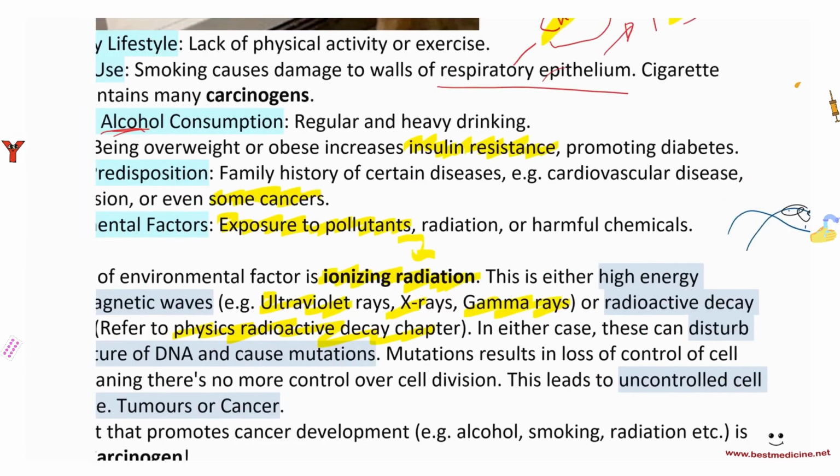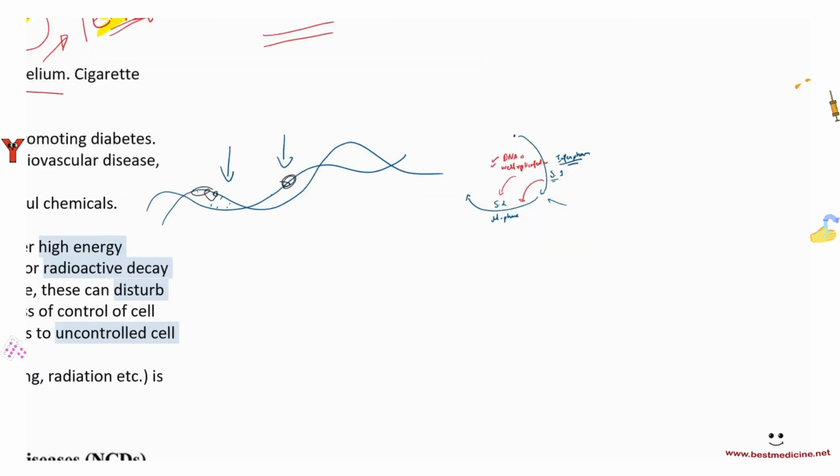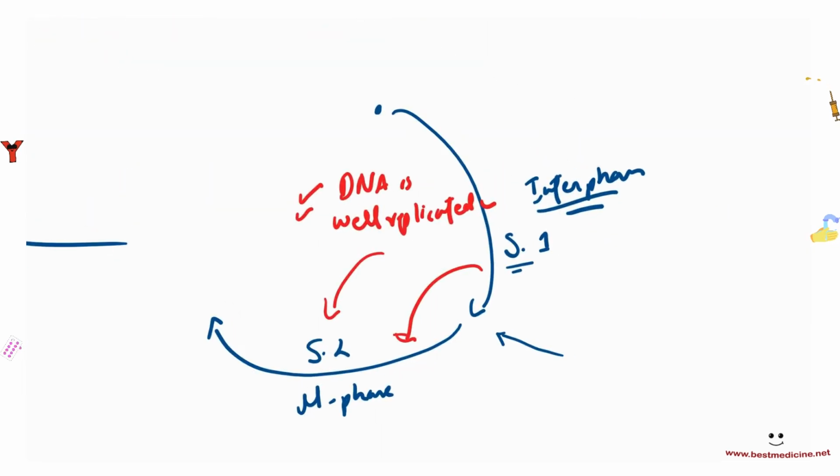Now, because of radiation or because of UV light, DNA gets damaged, and one of the genes that can become damaged is this one. So if these genes, which prevent a cell that has not replicated its DNA well enough from going to the next phase, are mutated, then they're not going to function well.